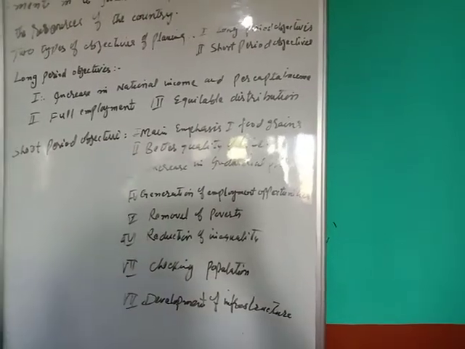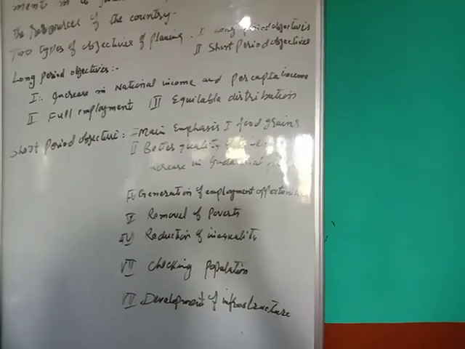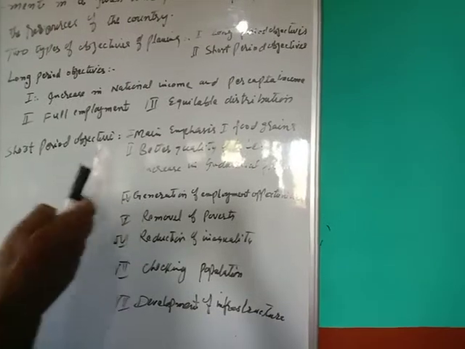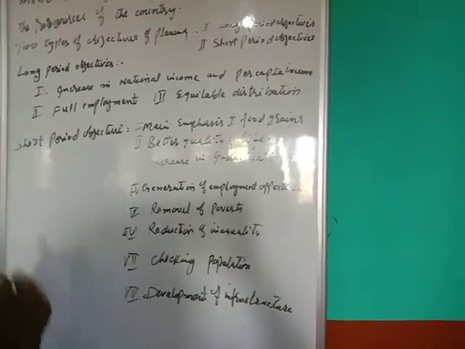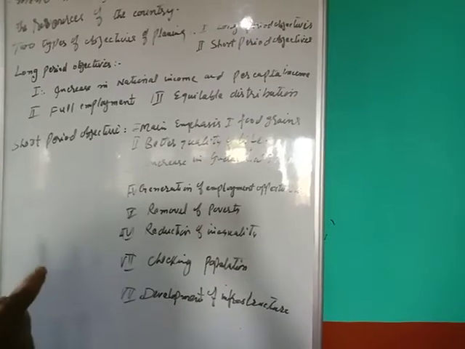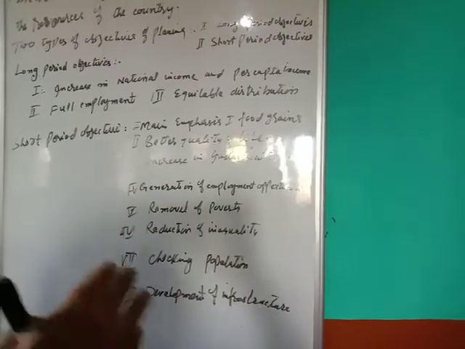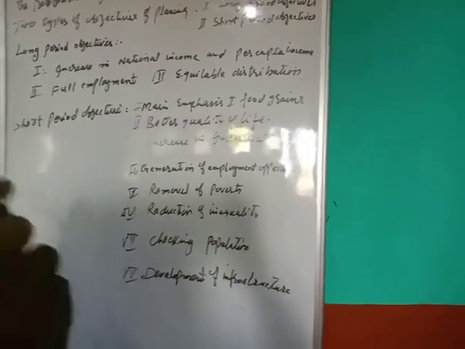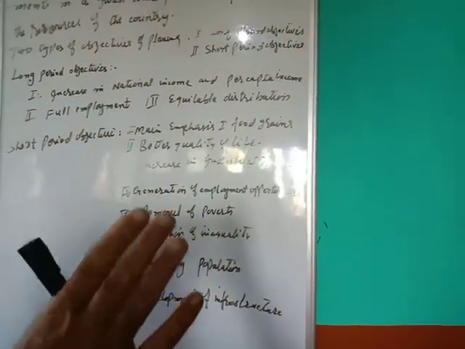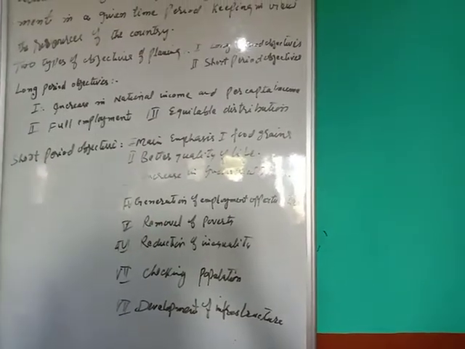Number four, generation of employment opportunities. With these industries, agriculture, and other sectors, the main objective of these plans is that more and more people must be provided jobs. Number five, removal of poverty.